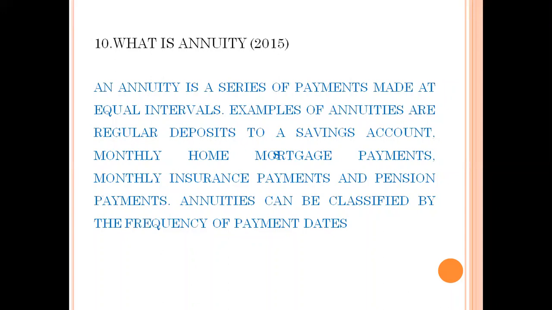Moving forward to the next question, that is, what is annuity, the one which has appeared in 2015. An annuity is a series of payments made at equal intervals. Examples of annuities, which make the concept very clear, would be regular deposit to savings account. It can be recurring deposit or RD as well. Monthly home mortgage payments, that is EMI. Monthly insurance payments and pension payments. Annuities can be classified by the frequency of payment dates.